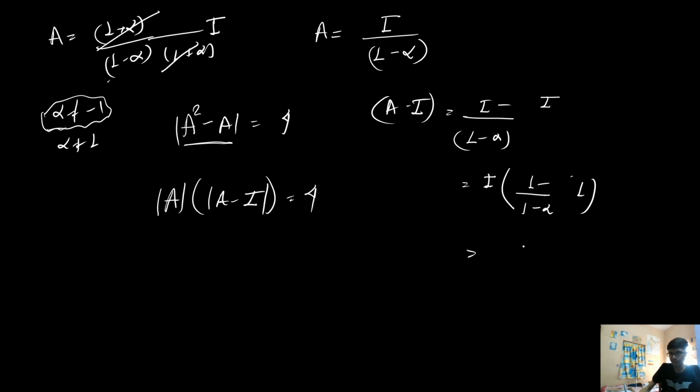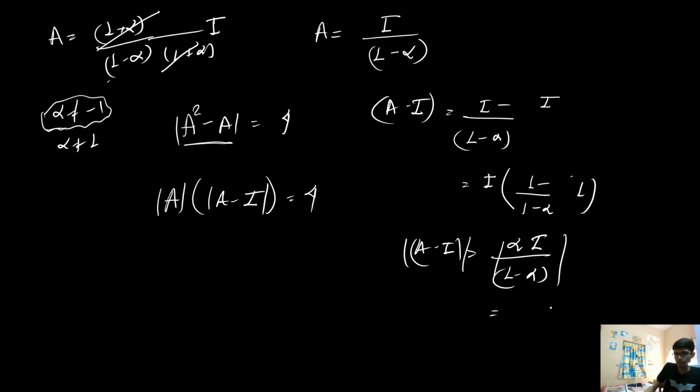So from here if I solve this, I will get the result as 1 minus alpha in the denominator, and the numerator is 1 minus, 1 cancels, and alpha times the identity matrix comes. This is basically the value of A minus identity matrix. And if I take the determinant value of this particular thing, this will be basically equal to alpha by 1 minus alpha whole square, and alpha whole square. Because we know if a scalar number is taken common out of a matrix and into the determinant, then it gets multiplied, raised to the power of the order of the matrix.